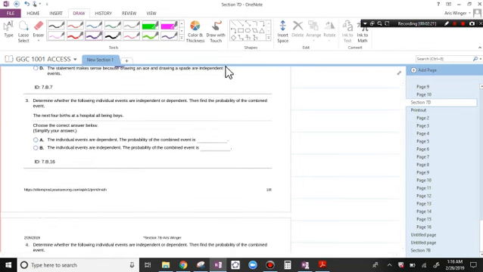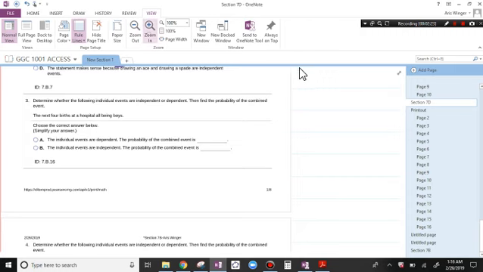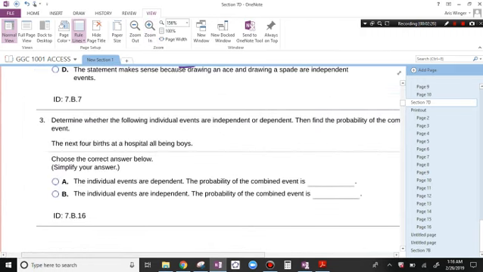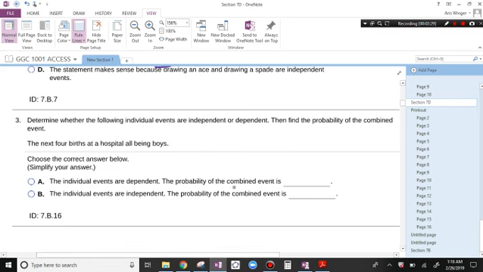Determine whether the following individual events are independent or dependent. Then find the probability of the combined event. The next 4 births at the hospital all being boys. So whether you have a boy now does not impact whether you have another boy, right? So births are independent of each other. Whether you have a boy now doesn't impact whether you're having a girl or a boy later. So these are all independent events.